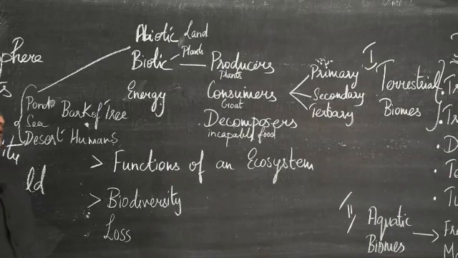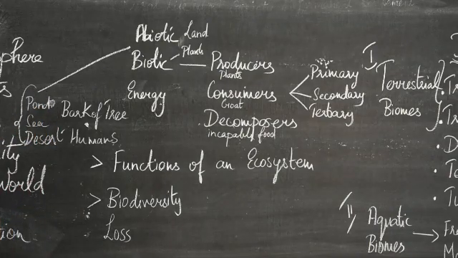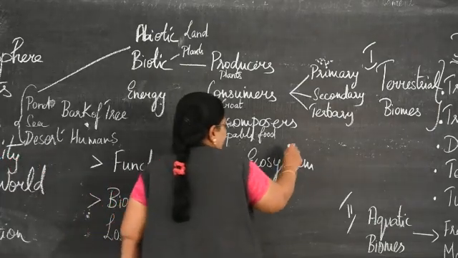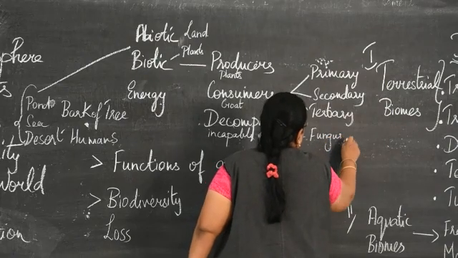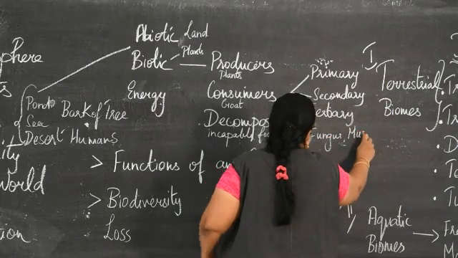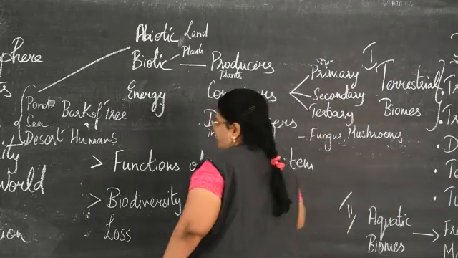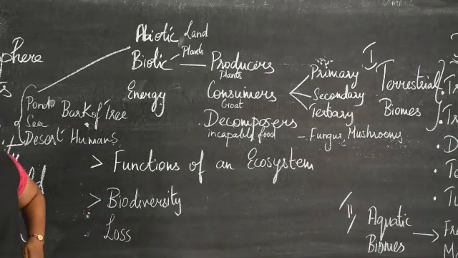So, what they do, they live on dead and decayed plants and animals. For example, fungus, mushrooms. They cannot produce their own food, so they thrive on all the dead and decaying plant and animal matter.